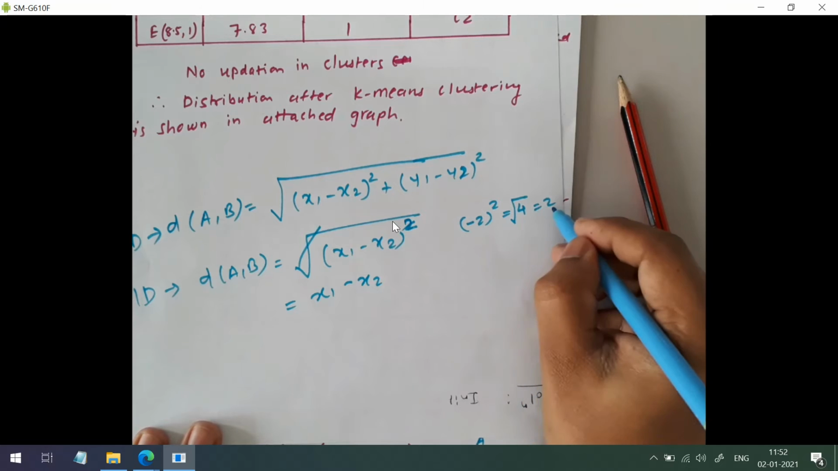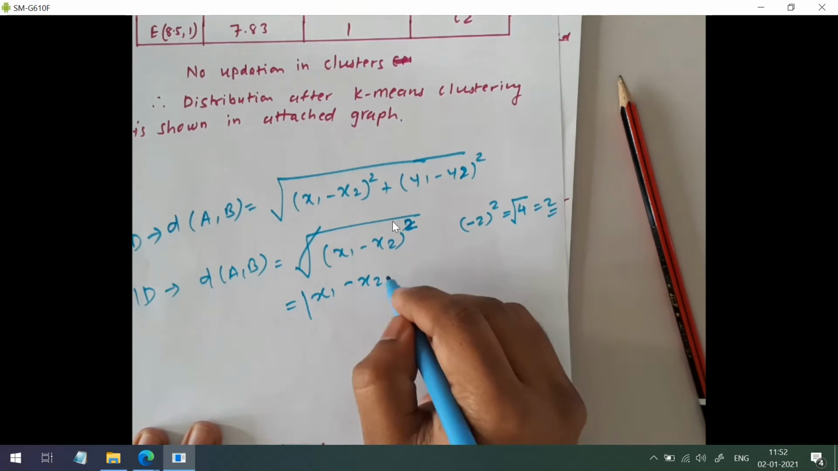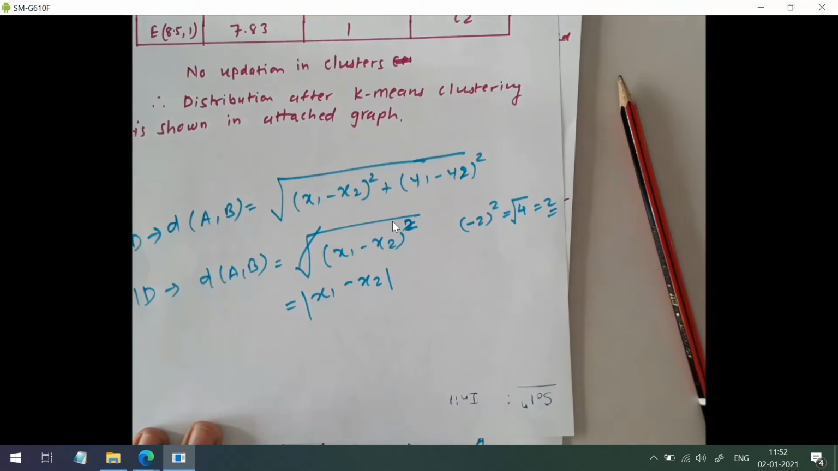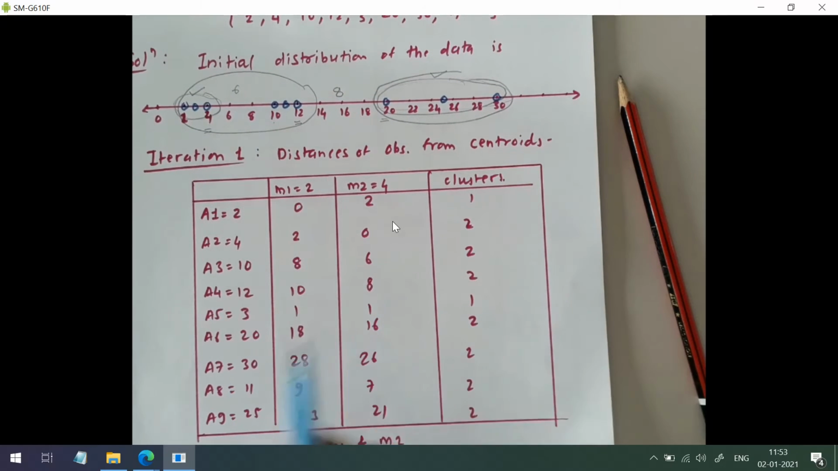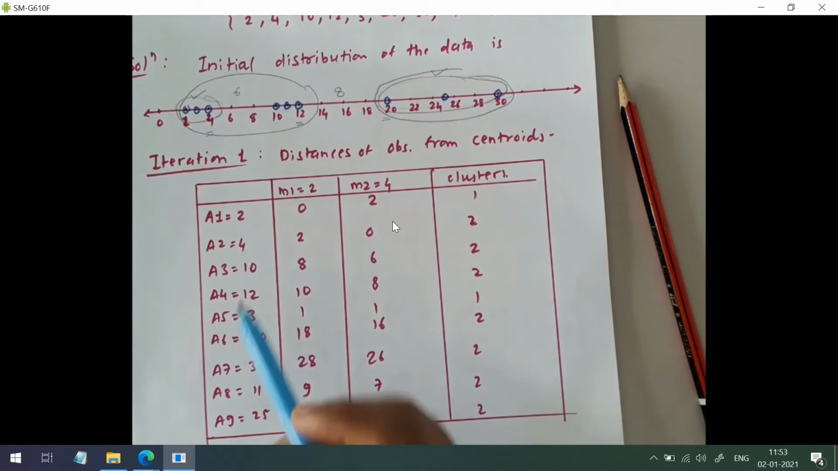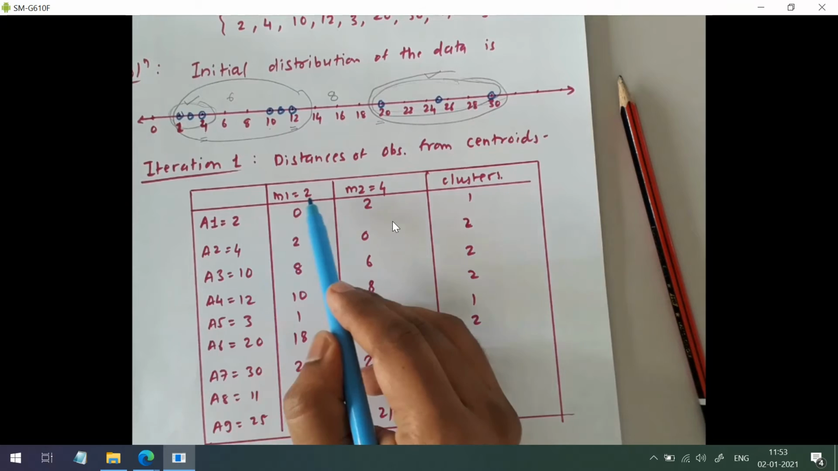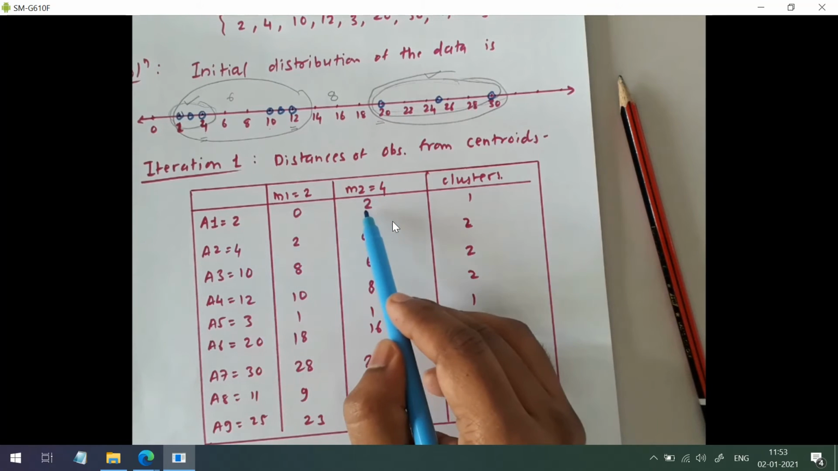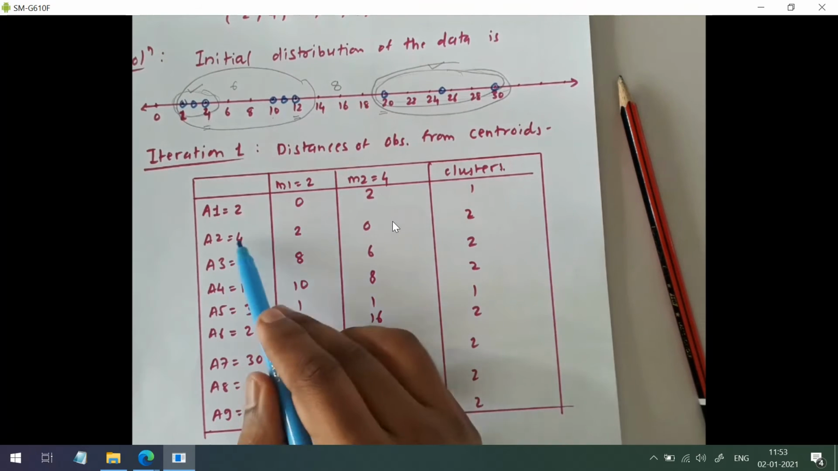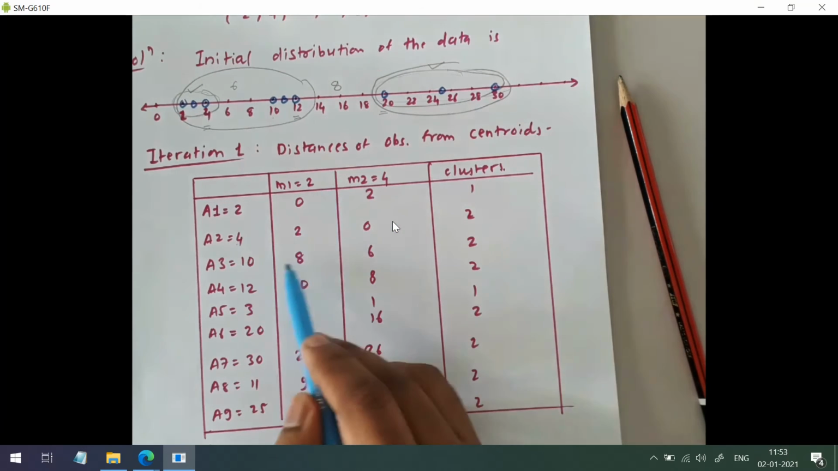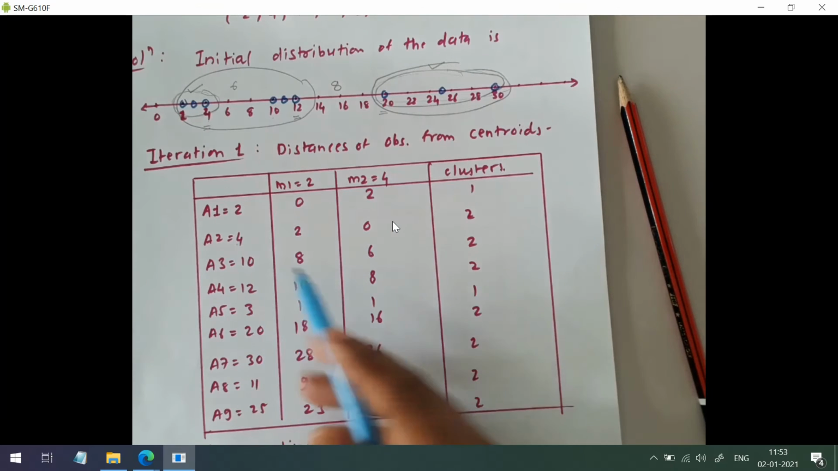Okay, so actually we want to find the absolute value between the coordinates. That is the formula we have to use. So we have to find the absolute difference between the values. So see here, 2 minus 2 is 0, 2 minus 4, not the minus 2, it will be 2 only. Absolute value of the difference. 4 minus 2 is 2, 4 minus 4 is 0, 10 minus 2 is 8, 10 minus 4 is 6, and so on.